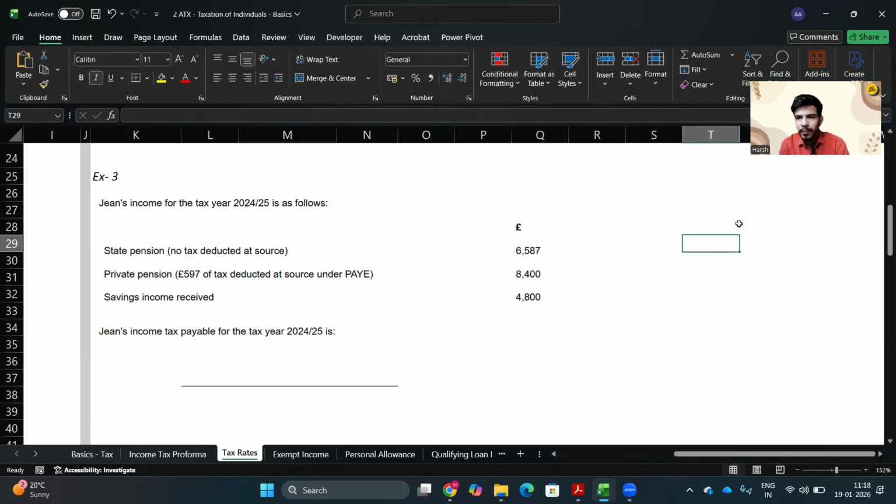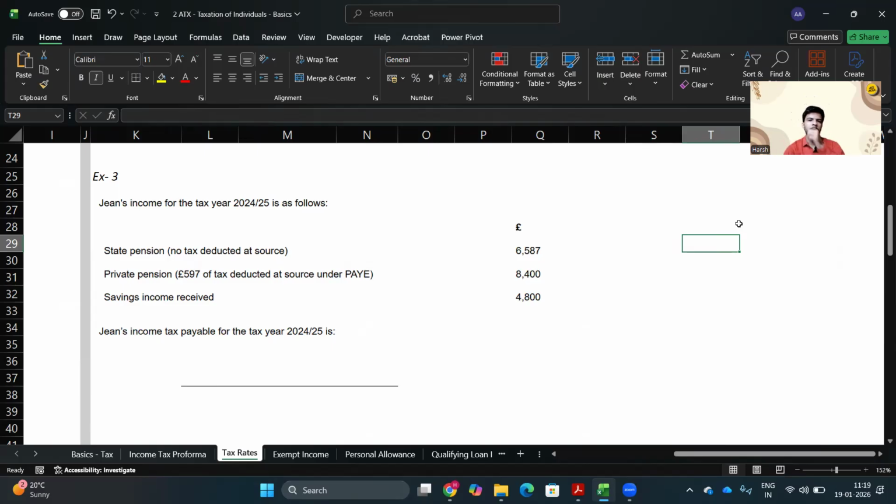So what is PAYE? PAYE is a scheme by the government, that is Pay As You Earn, where the employer deducts from your salary the NICs and the income tax. Okay, so you have already paid tax on this, right? You have already paid tax on this. What was the tax paid? 597 pound has already been paid. So this would be available as your tax credit while calculating your individual tax liability.